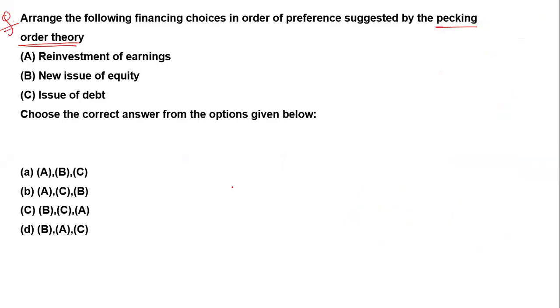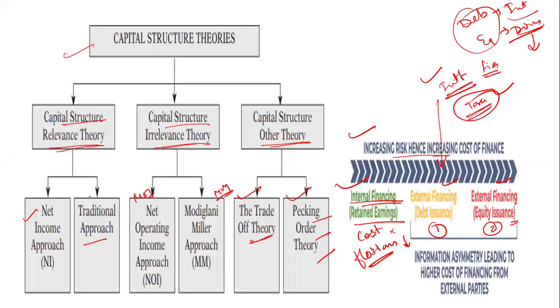According to what I said to you, use whatever you have written in your hand. The first thing is the reinvestment of earnings, that is, retained earnings. The first preference is retained earnings. Second, issue debt. Third, go with your equity. So the right answer will be A, C, B, which is option B here. Okay, clear? Now the next question.